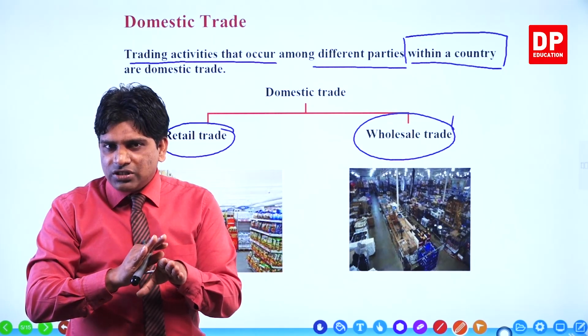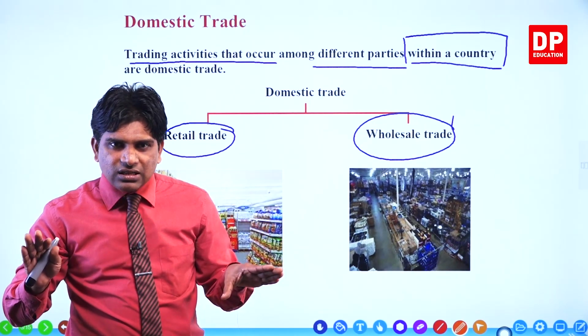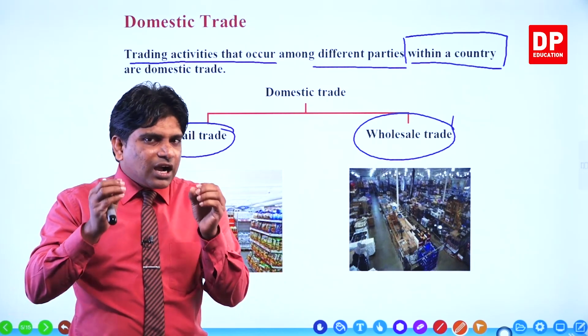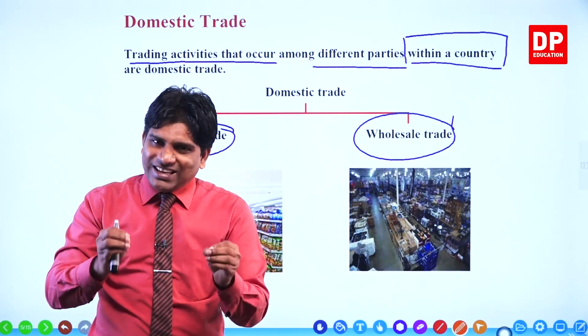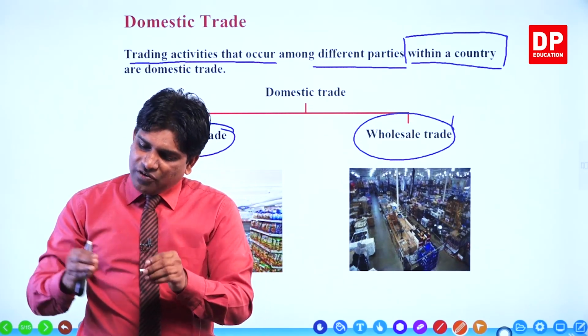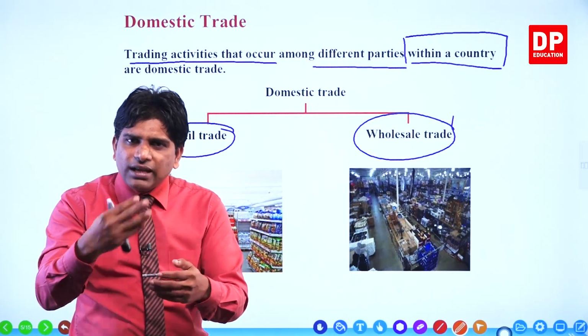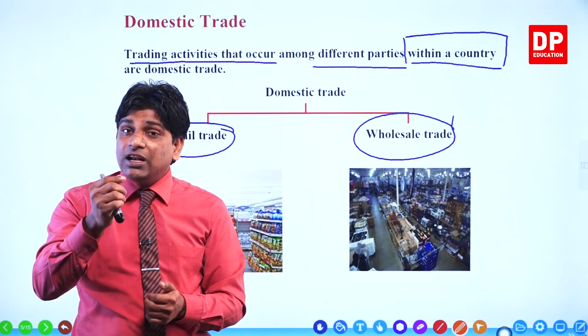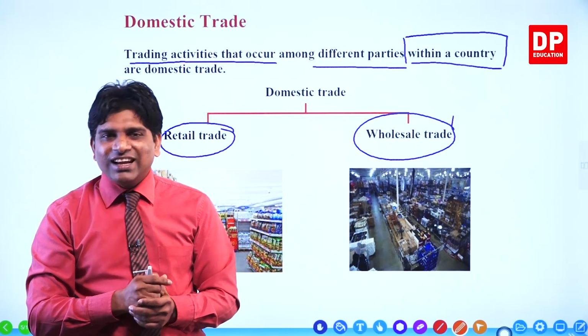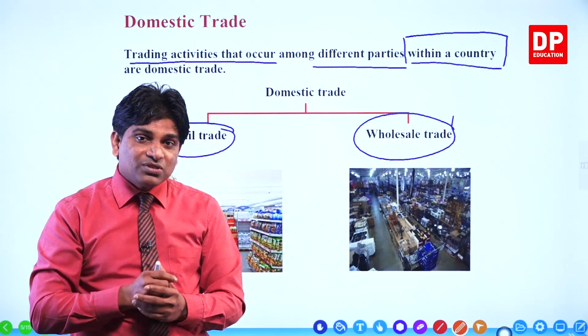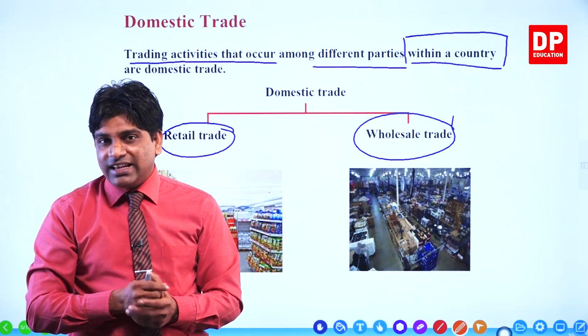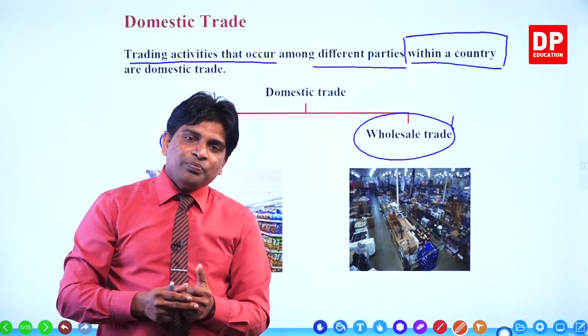Kamal's objective is not that of an end user. Kamal's objective is to prepare sandwiches and resell them to the canteen. Then it becomes wholesale trade. Another example we'll take now.